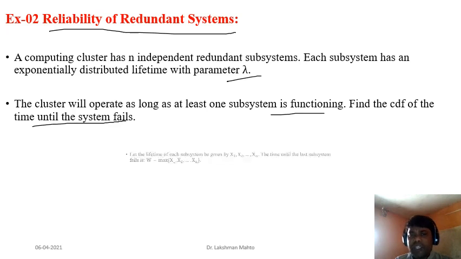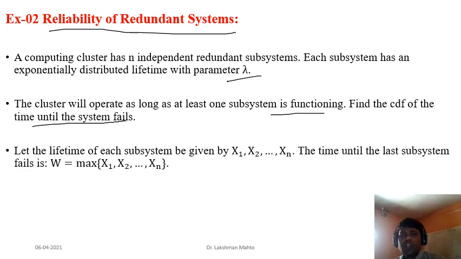So what is the criterion for the system failing? Each xi is a distribution related to each subsystem: x1 is with respect to the first subsystem, x2 with respect to the second subsystem. Then the desired random variable would be the maximum of xi. The system fails when the maximum of xi happens to be the failure, that means everything will have failed. That is the concept. Okay, so you have to find the CDF of this one. This CDF is very easy.